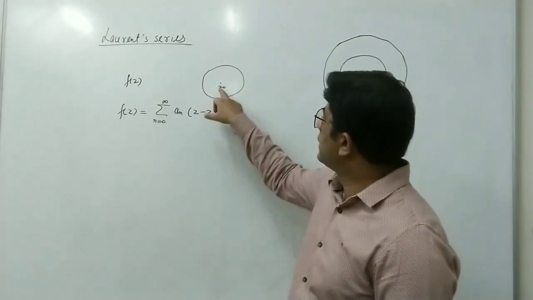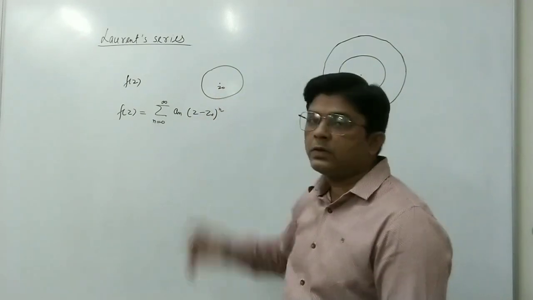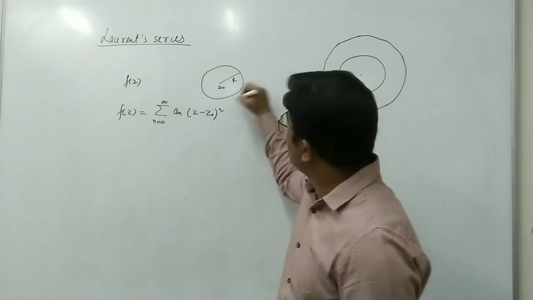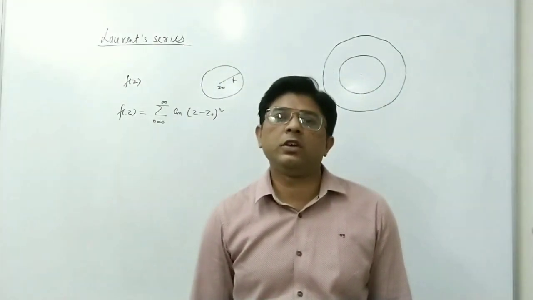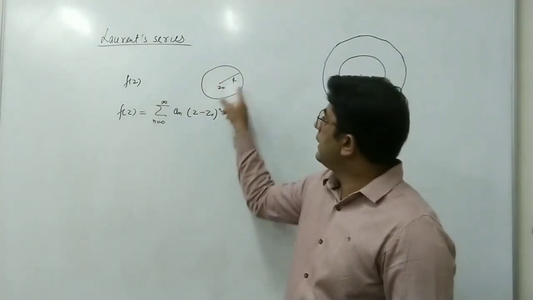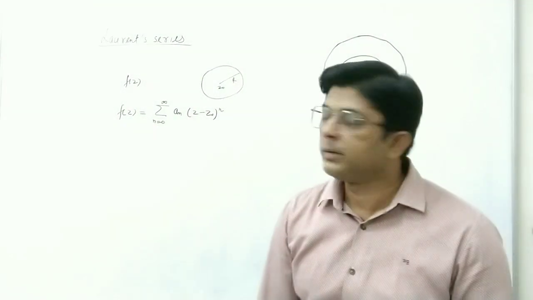Here z0 is the center of this circle, and suppose the radius of the circle is r. Then this series is convergent in this circle of radius r, and this circle is called the circle of convergence. In this case, this function f(z) is analytic in this region, inside this circle.